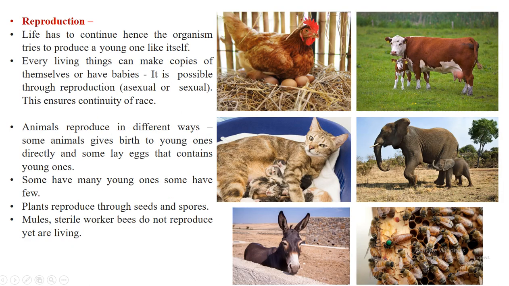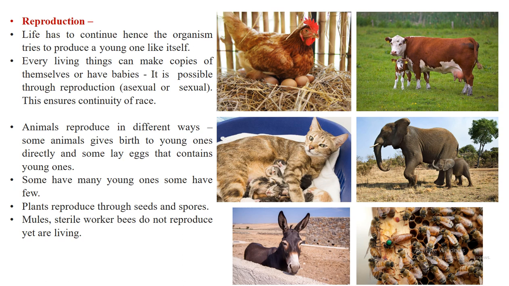Next, reproduction. Every living thing can make copies of themselves, or you can say they can have babies. This is what is called reproduction. Life has to continue, and hence the organisms try to produce young ones just like themselves. This is to ensure the continuity of the race. Reproduction is possible by asexual means and it is also possible by sexual means.